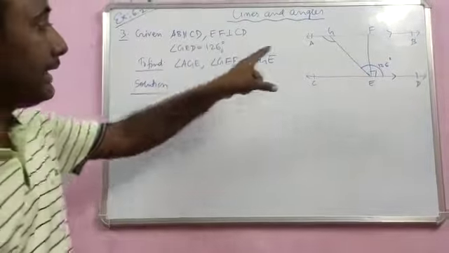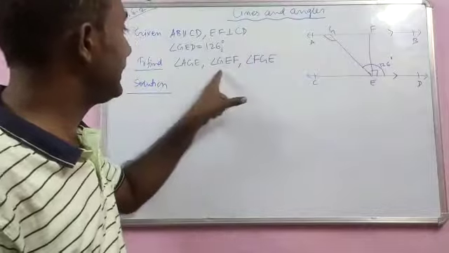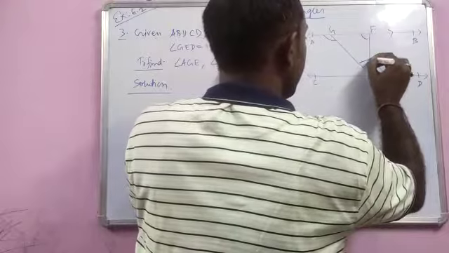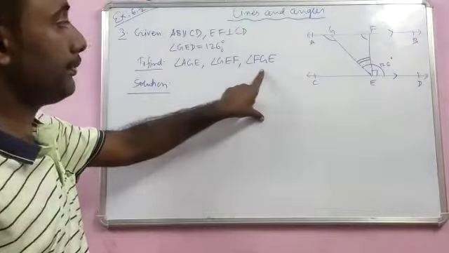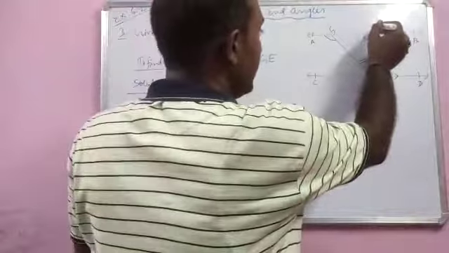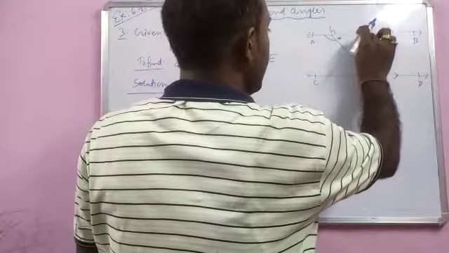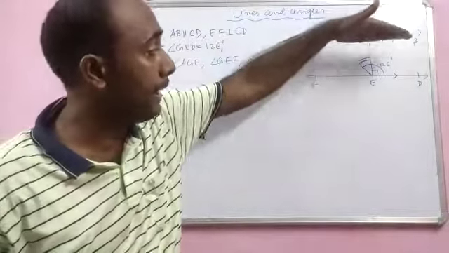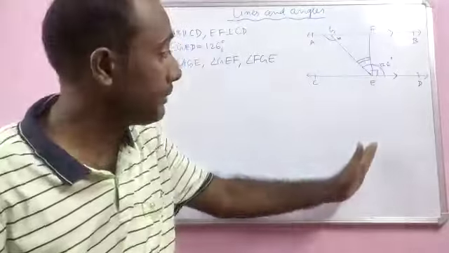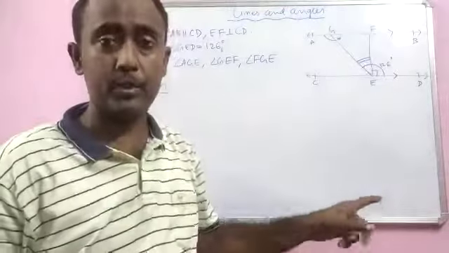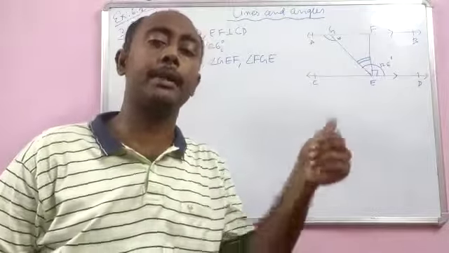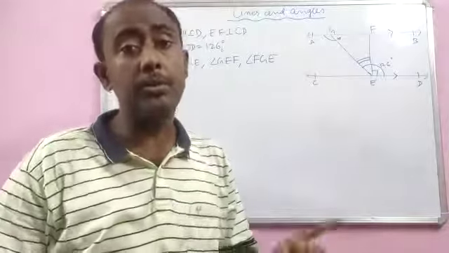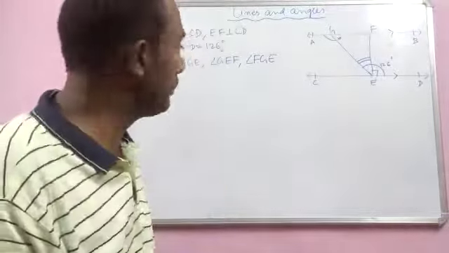You have to find AGE, this angle. You have to find GEF, and you have to find FGE. These three angles you have to find. To solve this question, the pair of parallel lines are given to you, and here you have two transversals, GE and FE. When you use properties of parallel lines, which I have explained just now, you have to first mention the transversal for which you are using those properties. I am going to explain these solutions one by one.